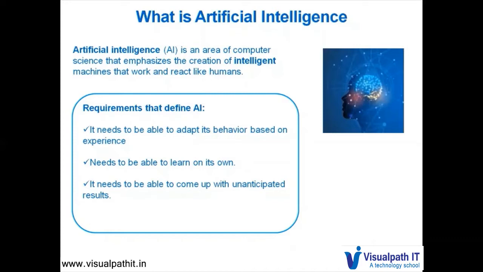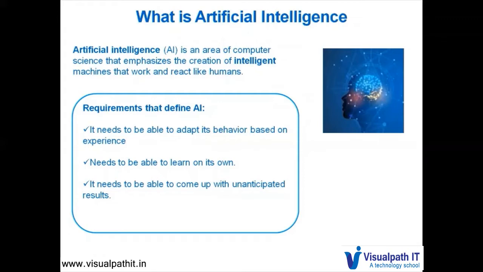Artificial intelligence is an area of computer science that emphasizes the creation of intelligent machines that work and react like humans. There are primarily three requirements that define AI. It needs to be able to adapt its behavior based on experience. So just as any human evolves over a period of time and gains experience, the same way even an AI system evolves over a period of time.